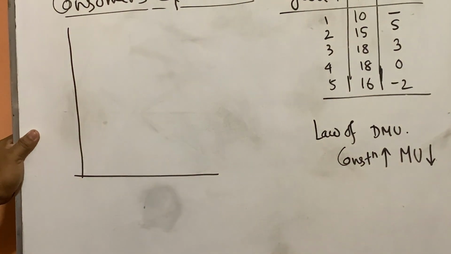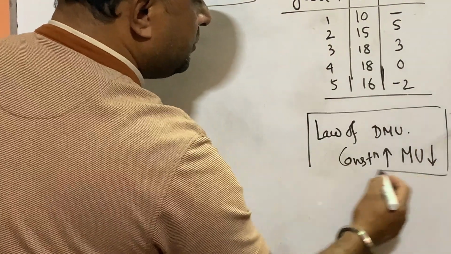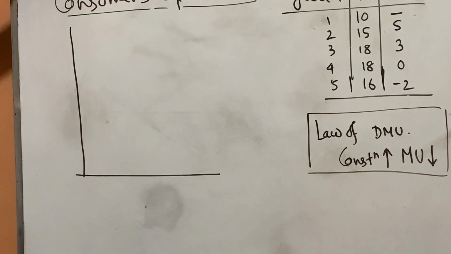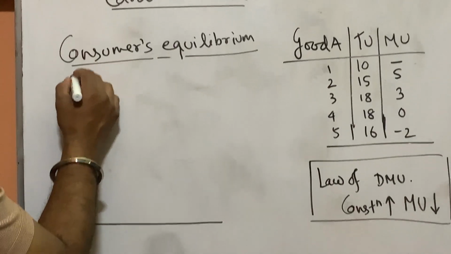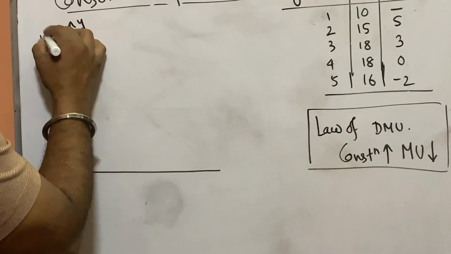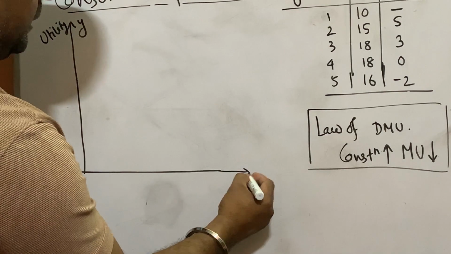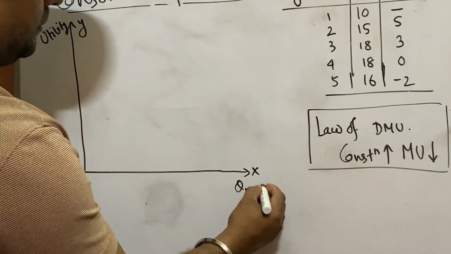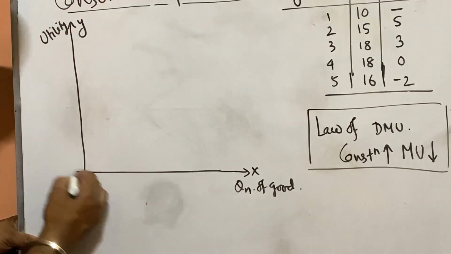This is the law of DMU. Based on that, we can determine consumer's equilibrium through the cardinal utility approach. Here we are measuring utility, and here we are measuring the quantity of good we are consuming.